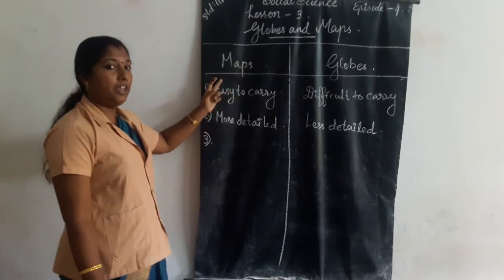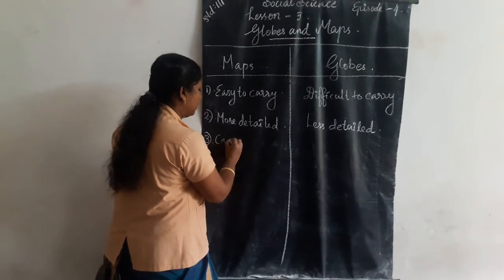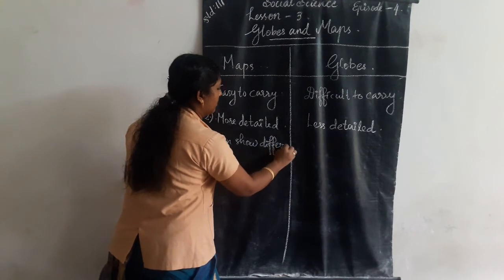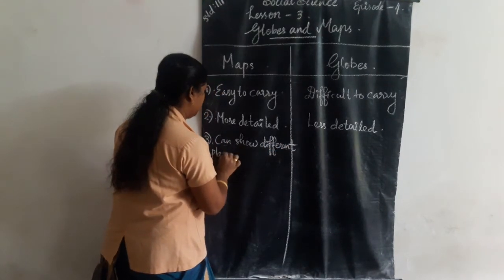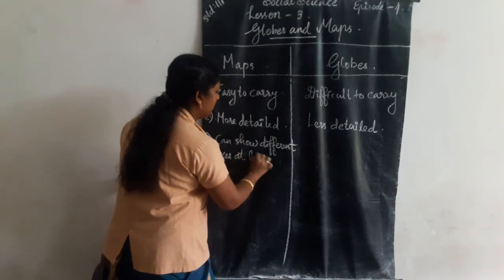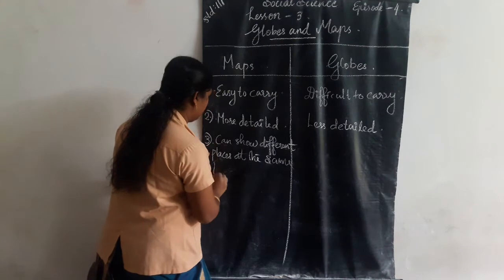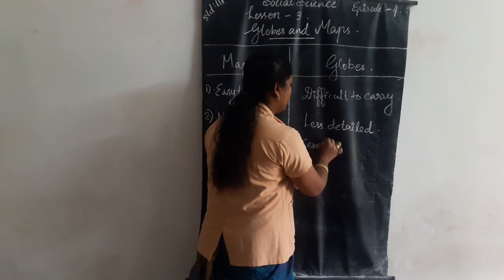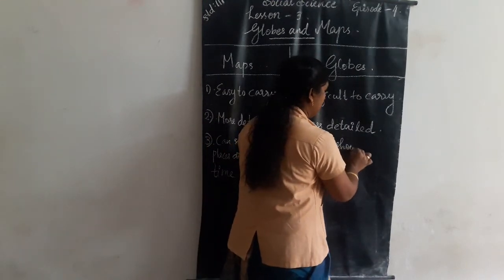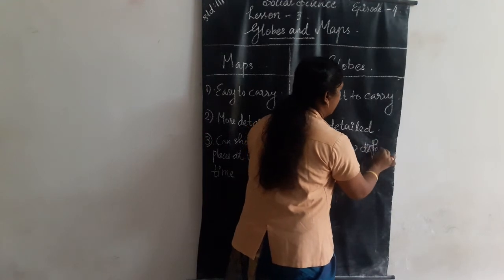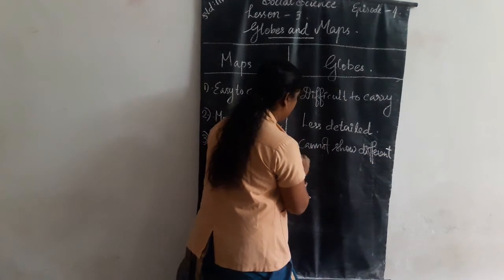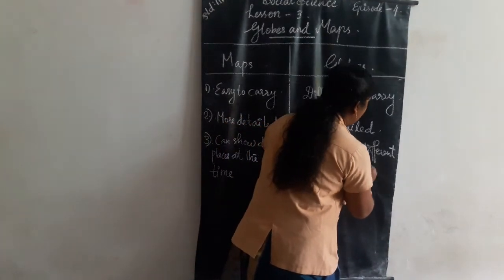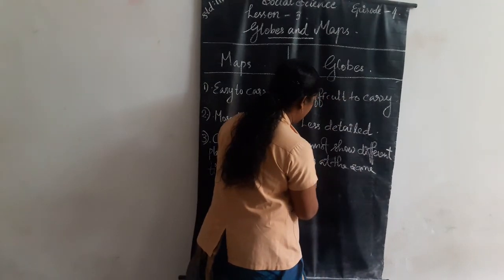Maps can show different places at the same time. Globes cannot show different places at the same time.